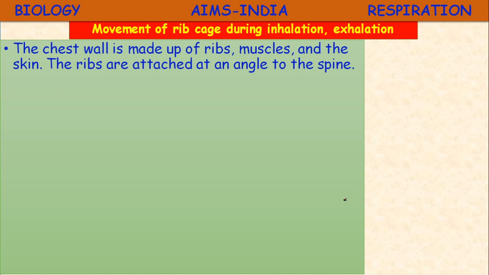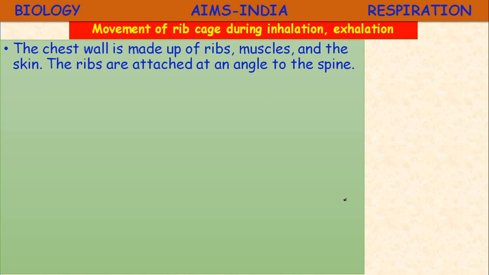Here the roles of the diaphragm and the ribs in respiration are both active in men and women. If you compare, in women the ribs play a very important role in inhalation and exhalation, but in men the diaphragm plays a very important role. The chest wall is made up of ribs, muscles and the skin.